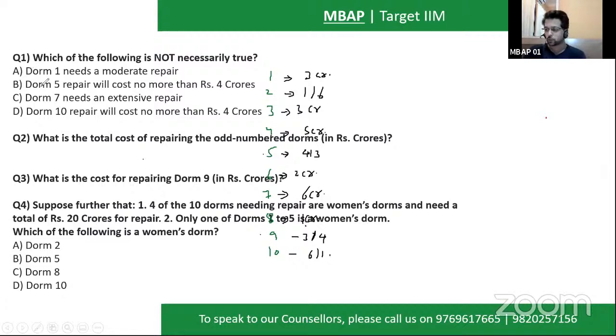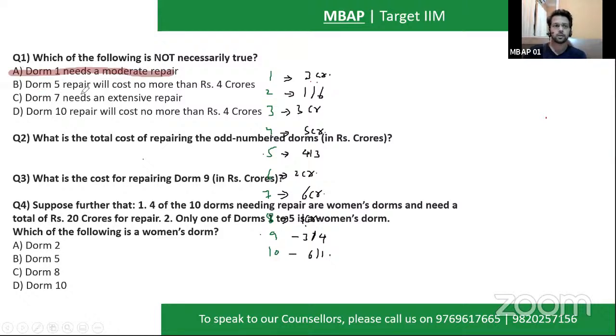Let's see. And you guys will have to answer the questions now. Come on. First, DOM number 1 needs moderate repair. Moderate values are which one? Moderate is 3, 4. But 1 is 3 crore, which means 1 is definitely correct, no? It needs moderate repair only. So 1 is correct. Will you mark the answer? No. We need what is incorrect.